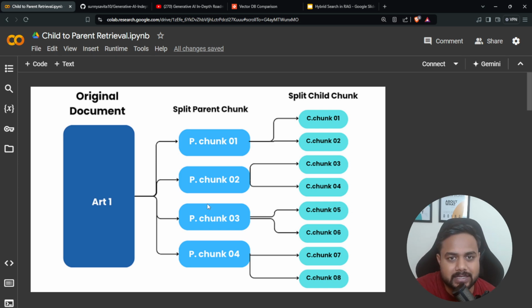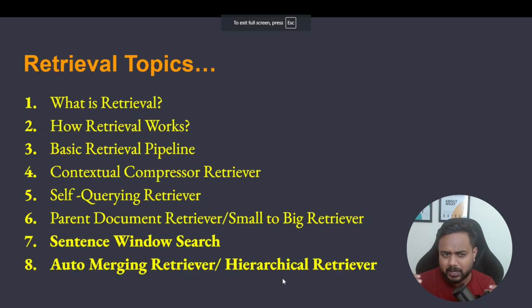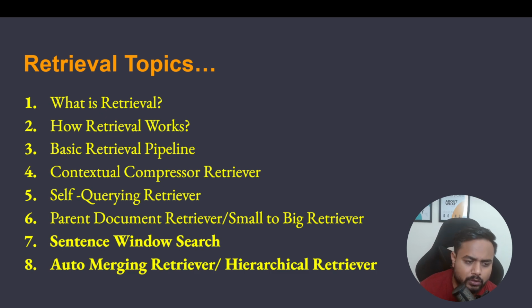Now, apart from this one, guys, let me show you the topic. This was a topic with respect to retrieval. Here I have completed till the fifth point, that was self query retrieval. Now it's time to understand parent document retrieval, which is also called small to big retrieval, or child to parent retrieval, anything you can say. Then in tomorrow's video, meaning in the next video, I'll be discussing sentence window search.